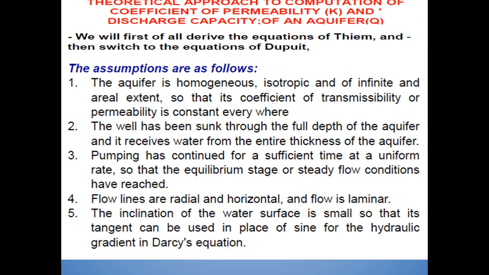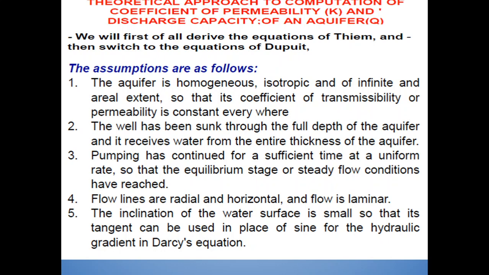So we will first of all derive the equation of Thiem, the scientist, and then switch to the equation of Dupuit. Before the derivation, there are some assumptions. So what are the assumptions? Let us see. The aquifer is homogeneous, isotropic, and of infinite areal extent, so that its coefficient of transmissibility and permeability is constant everywhere.